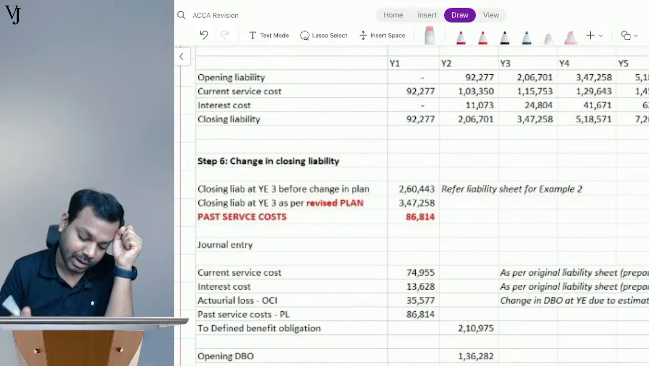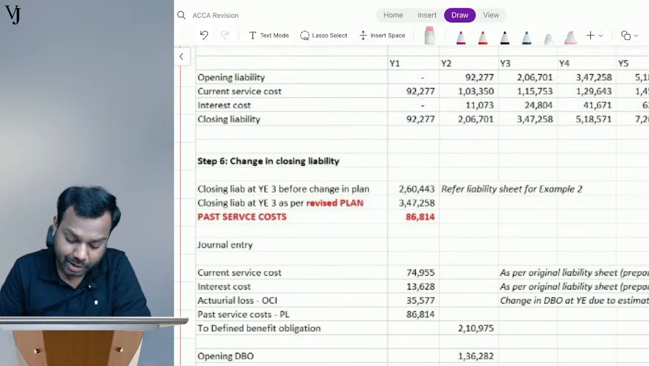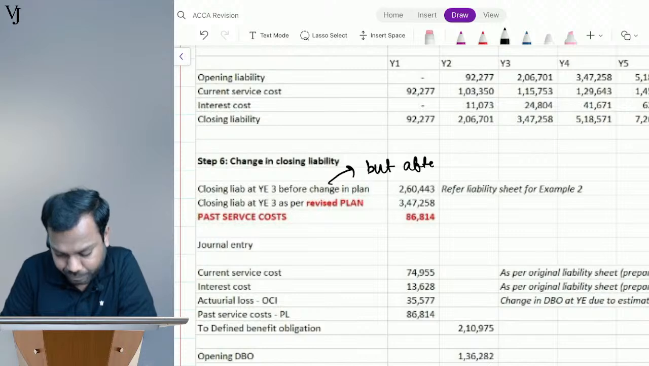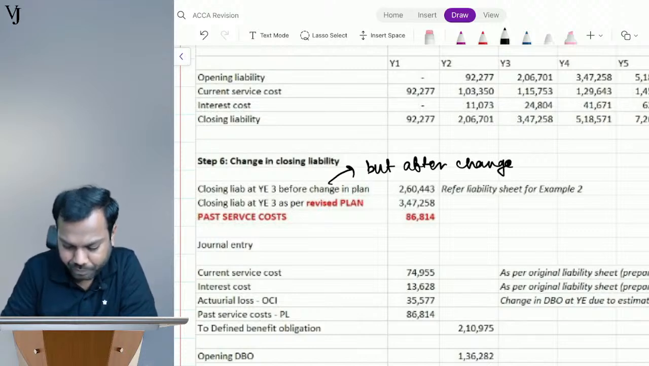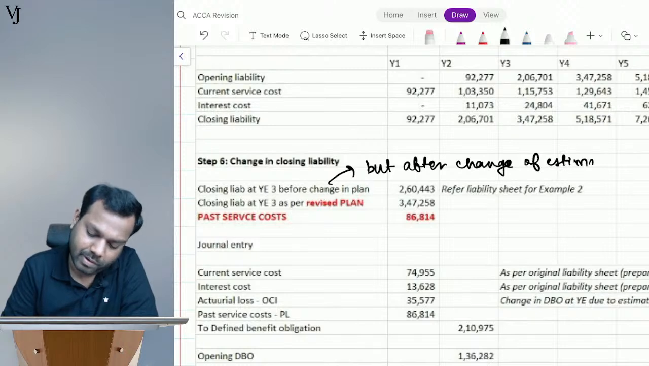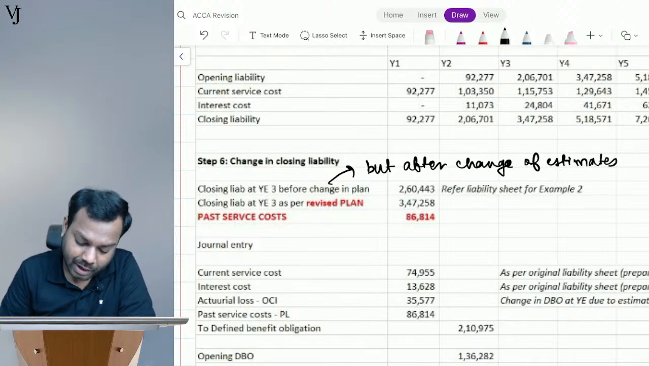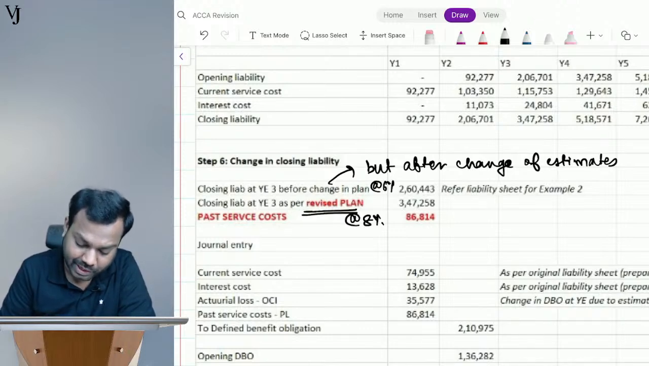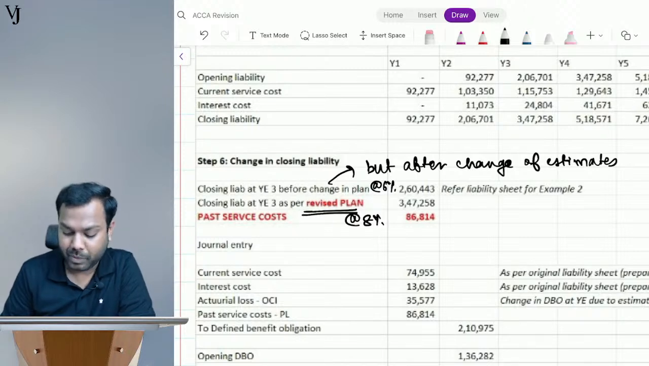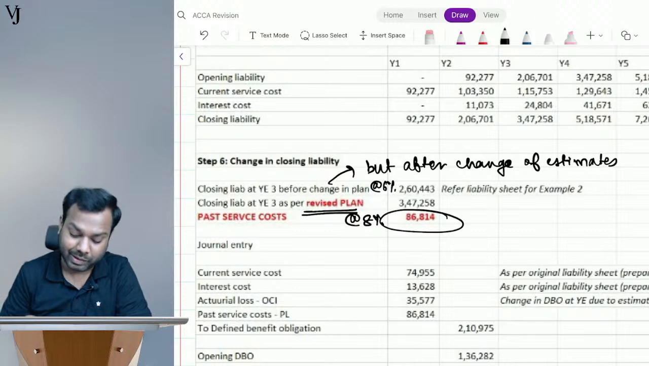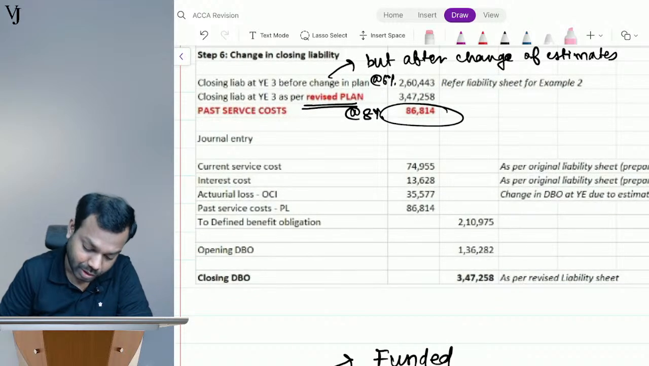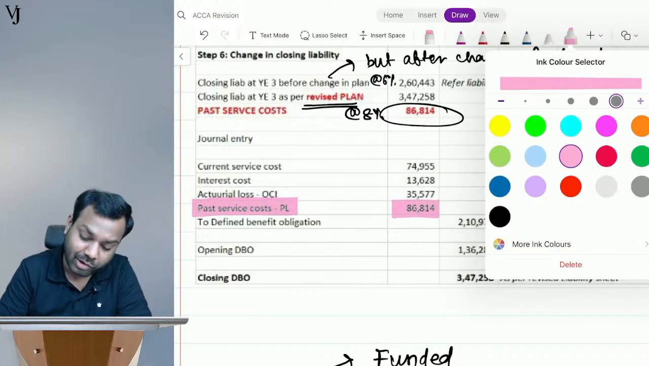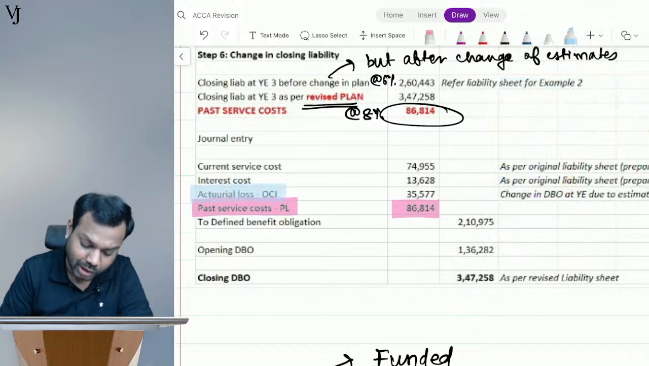See this part. Closing liability at year end before change in plan, but after change in estimates, at the rate of 6%, is 347258. The amount is 86814. This amount is recorded as past service cost and transferred to P&L. The change due to actuarial loss is transferred to OCI.